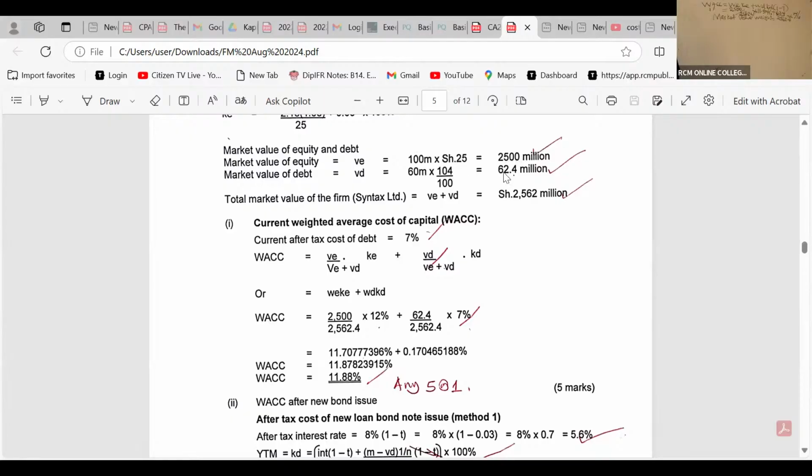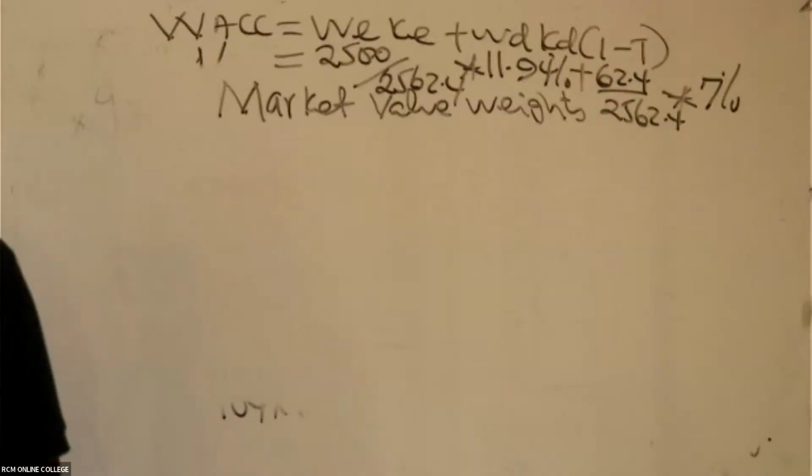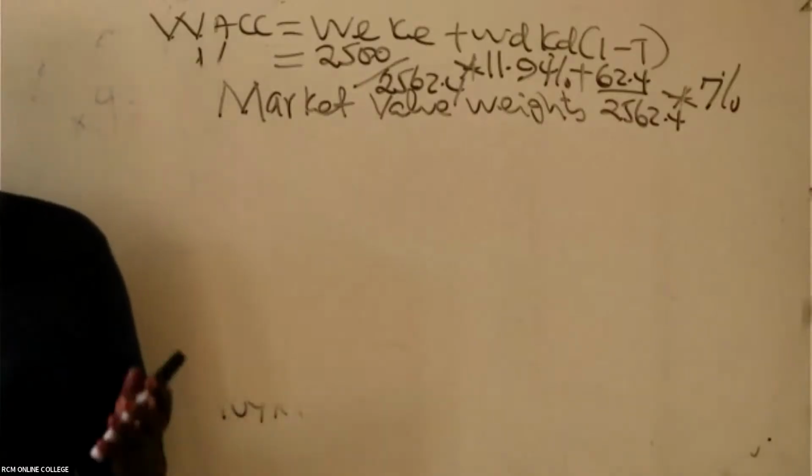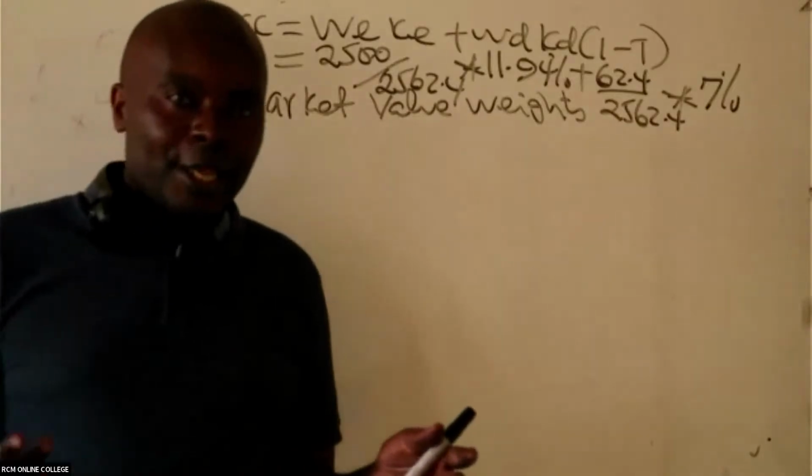2,500 is the market value weight of equity, and 62.4 of debt. Even this total had marks for you. Yeah, 11.8 something. In this case, I will be able to give you a mark.